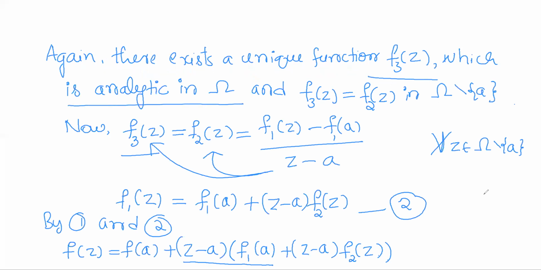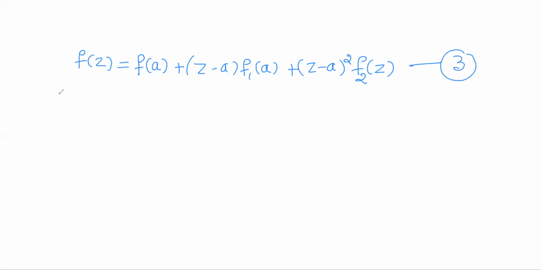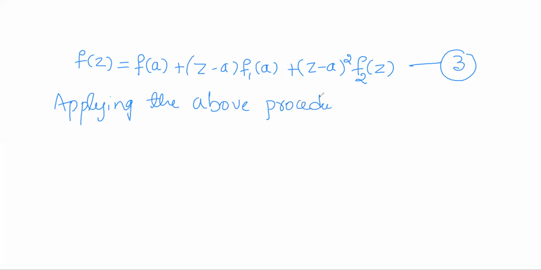So now applying the above procedure for the function f3 of z, so repeat the same steps with respect to f3 of z.